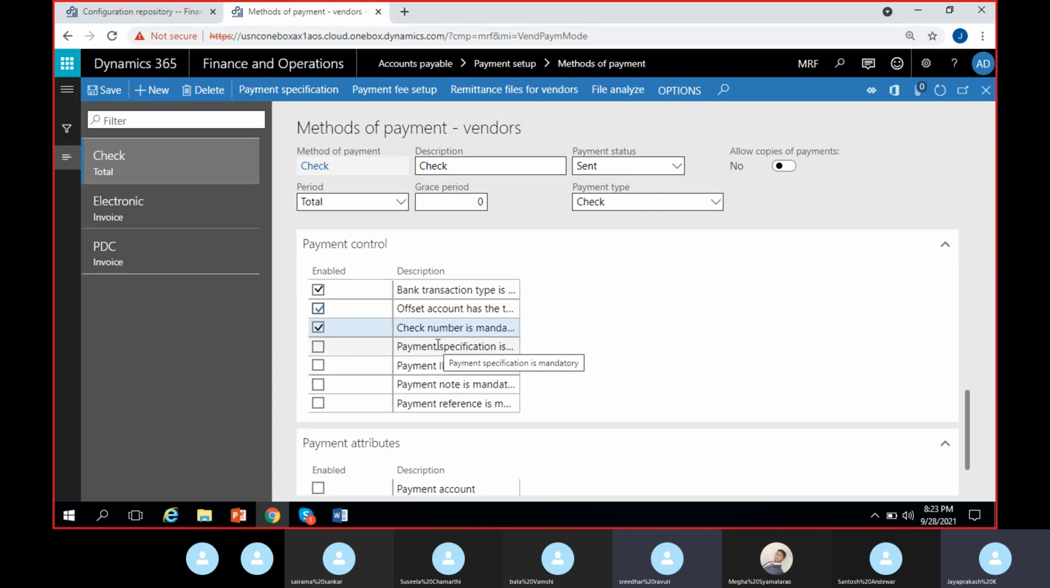In the same way we have payment specification is mandatory, payment ID is mandatory, payment note is mandatory, payment reference is mandatory. We have all these fields in the vendor payment line. If you give one of them as mandatory, you should definitely fill some information in that field related to payment note or payment ID or payment reference. If you don't tick them, they are not compulsory. That's the whole point of having this payment control.